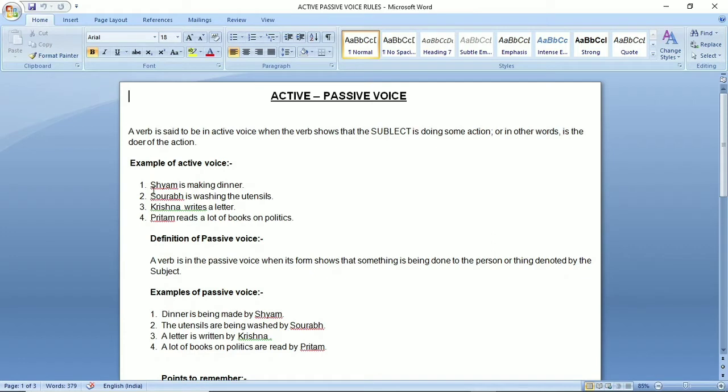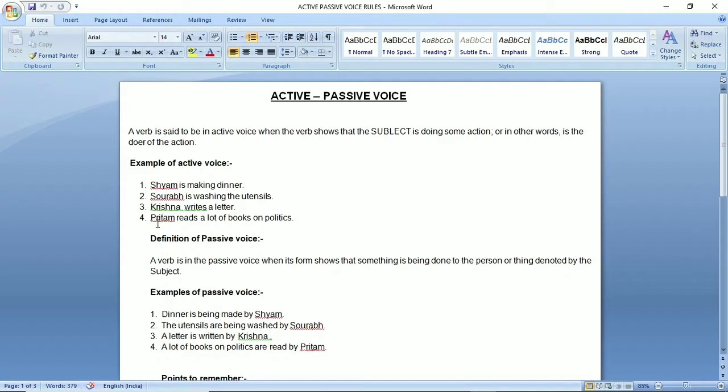Number one, Sham is making dinner. So you can ask a question, who is making dinner? The answer will be given by this subject, Sham. Sham is making dinner. Next example, Saurabh is washing the utensils. Who is washing the utensils? Saurabh. Number three, Krishna writes a letter. Who writes a letter?